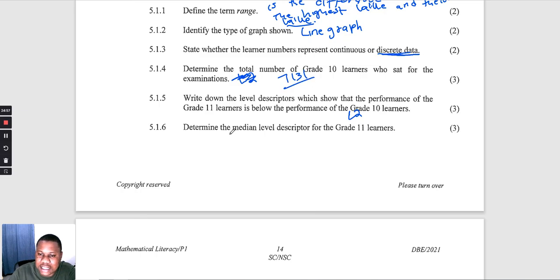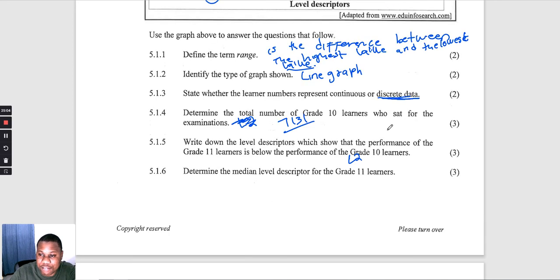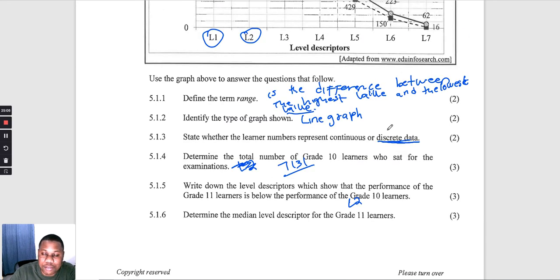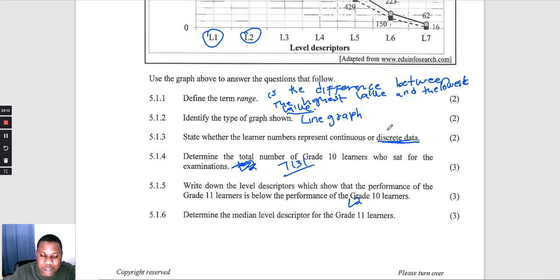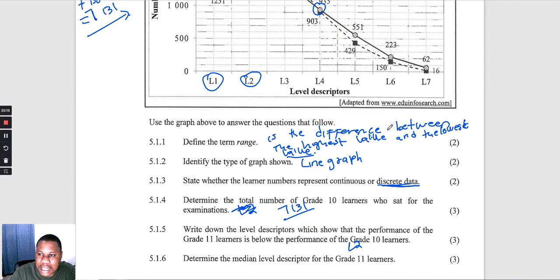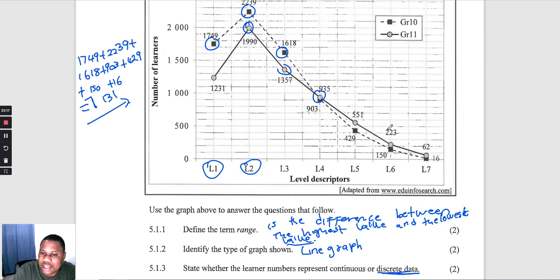And they say determine the median level for the grade 11s. So what we are going to do here, we must arrange them in ascending order so that we can get our median. When we arrange in ascending order, the first one for grade 11 is going to be 62, that is number 1. Then 208 is number 2.